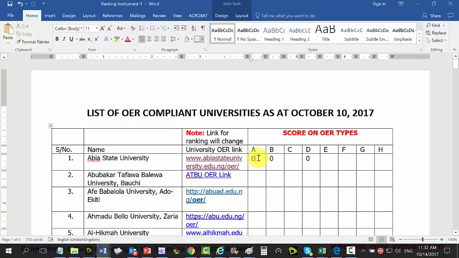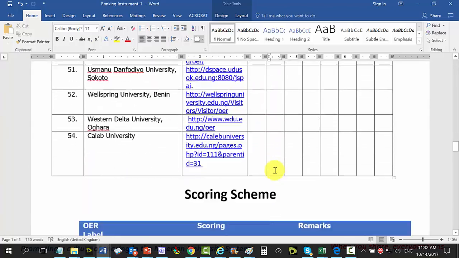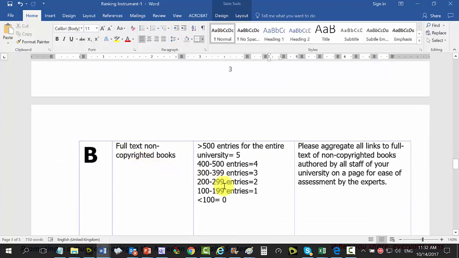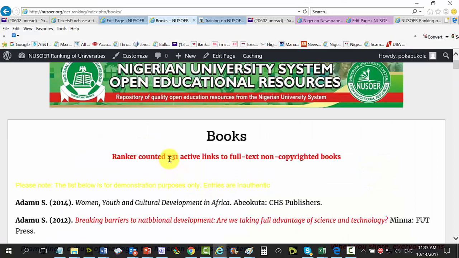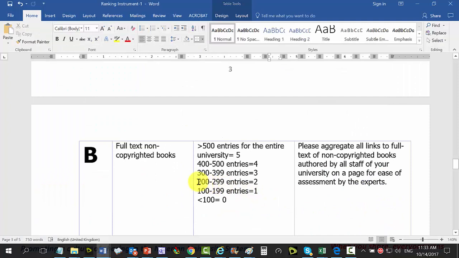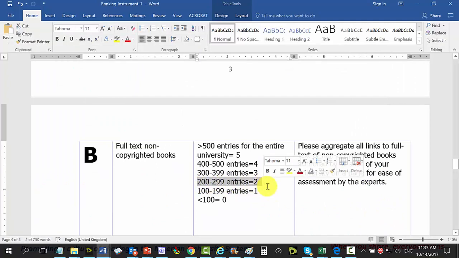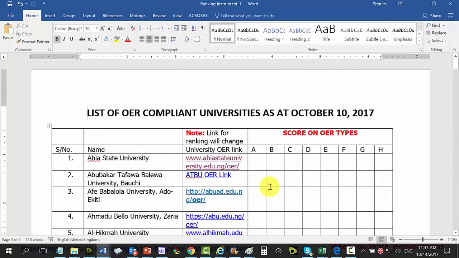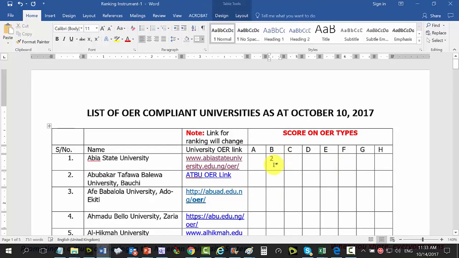You know that we entered 0, 0. Let's clean up the 0, 0 because we now have something quite nice. So we're looking at books now, and we have 231 books. So what will that score? You need to go to your scoring scheme. B is books. 1 to 199 scores 1, 200 to 299 entries, making 2. We have 231 active links, so it's in this band here. So the score will be 2 for Abia State University. So we'll come up here and put a 2 here. All done. Simple as that.